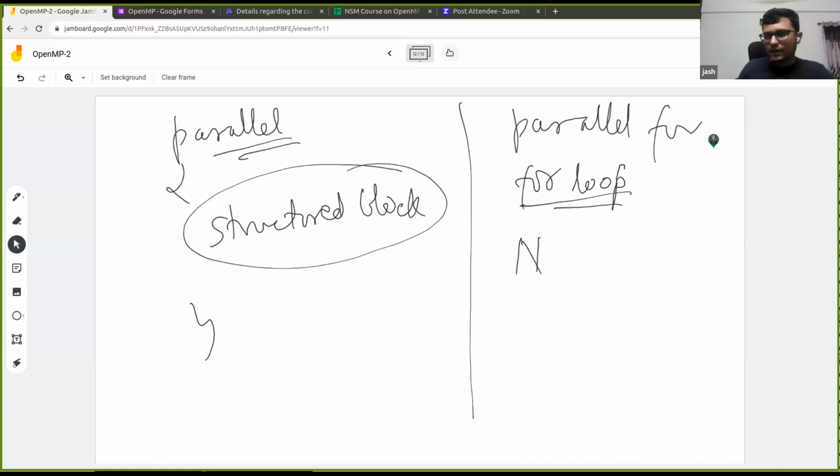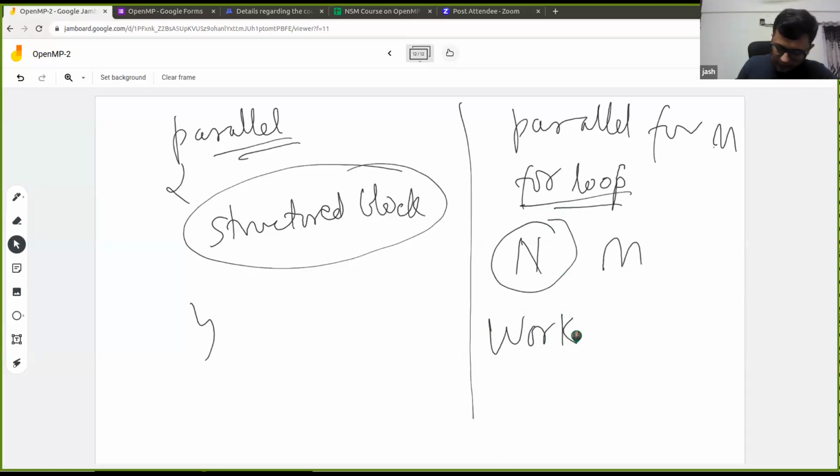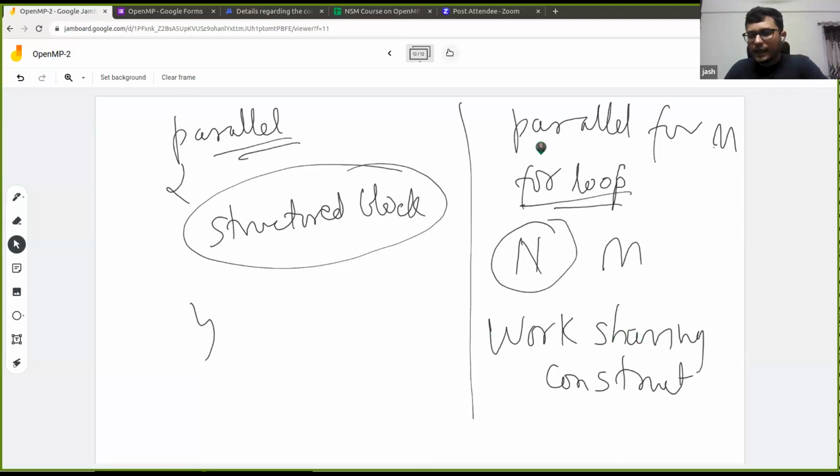Let's say you have specified m threads, then it will share the work of n iterations among m threads. So it is a work sharing construct. This parallel for is a work sharing construct, and it should be followed by a for loop. That is what we know.